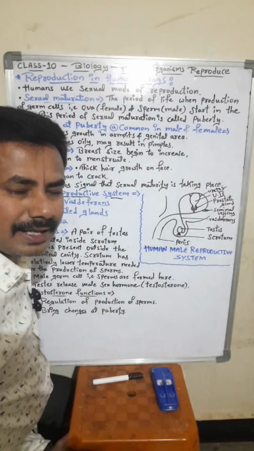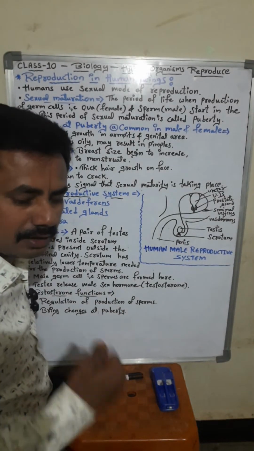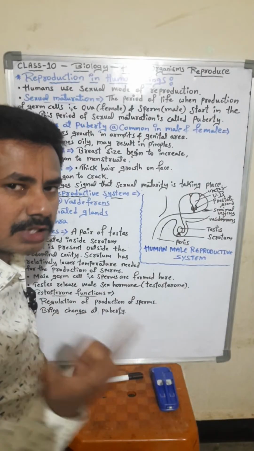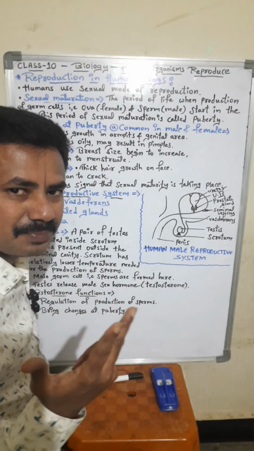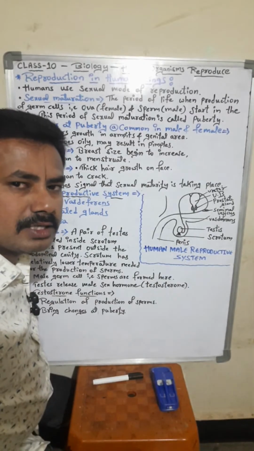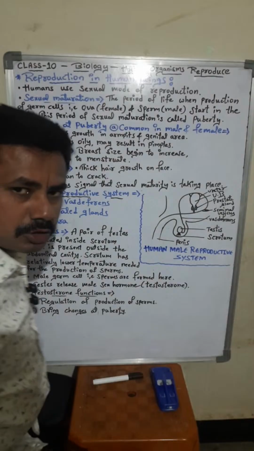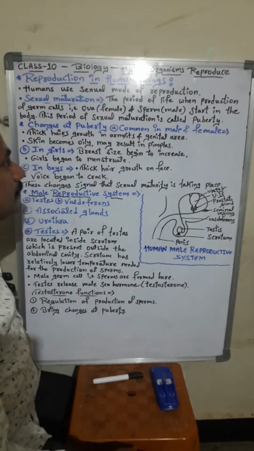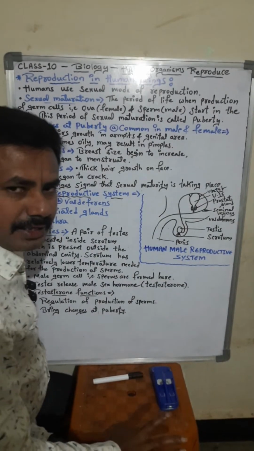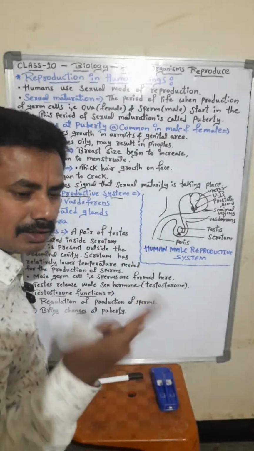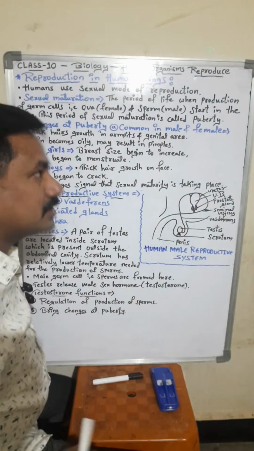In our body there are different types of organ systems: digestive system, circulatory system, excretory system. Like that, the reproductive system is also one of the types, which is helpful to reproduce new organisms. So reproduction in human beings: humans use a sexual mode of reproduction, that is fusion of male and female gametes.